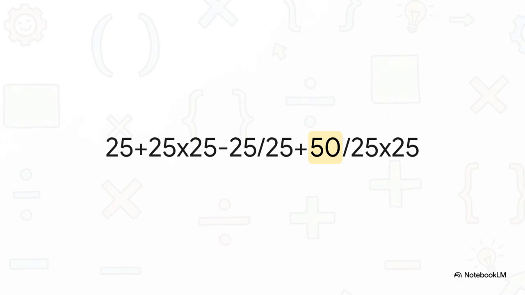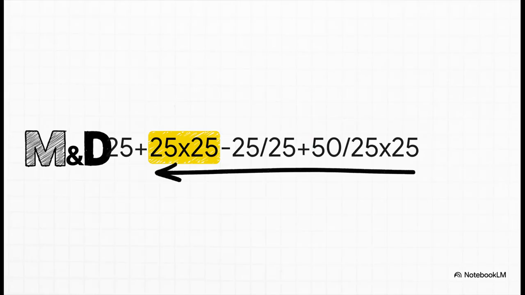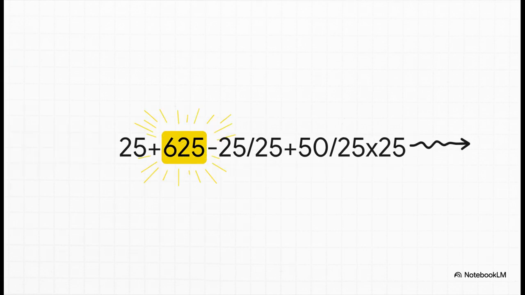Okay, next up in PEMDAS is E for exponents. Quick scan. Nope, we don't have any of those here. So we can move straight on to the next and, honestly, the most crucial step. All right, now it's time for M and D, multiplication and division. And remember the key rule. They're partners, so we just work our way from left to right. The very first thing we bump into is 25 times 25. Okay, so that gives us 625. But we're not done with this step yet. We have to keep scanning the whole line for any more multiplication or division before moving on.